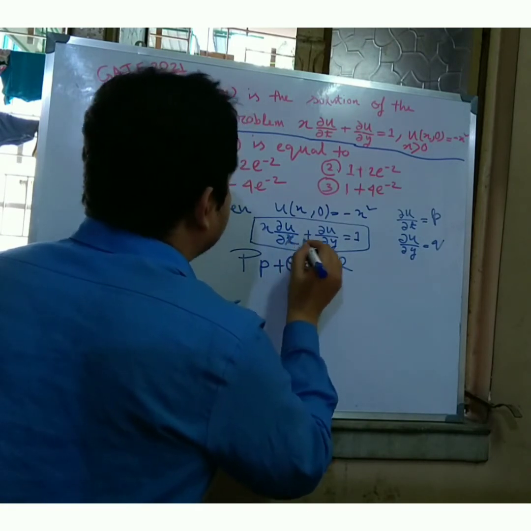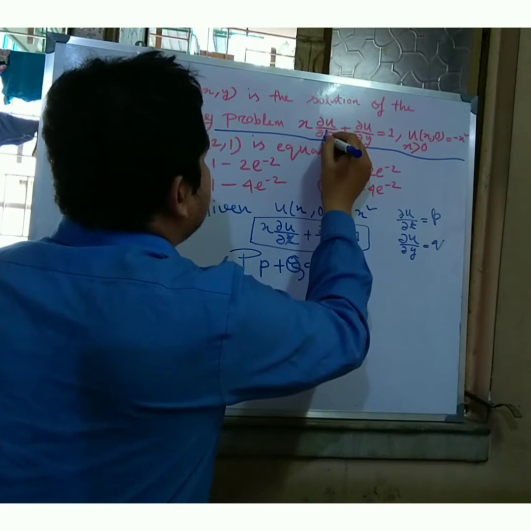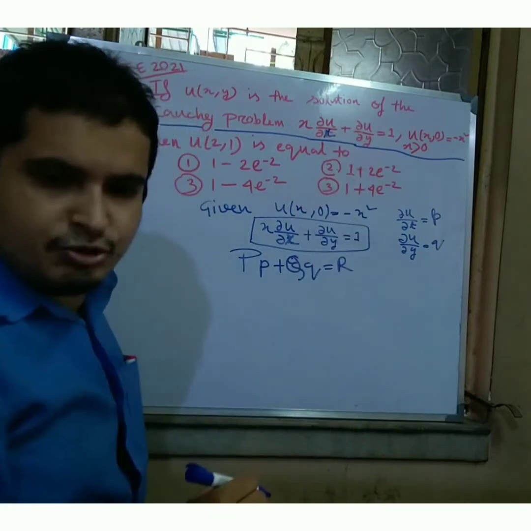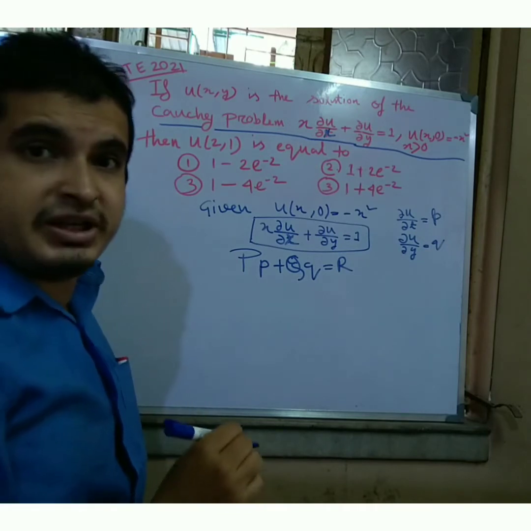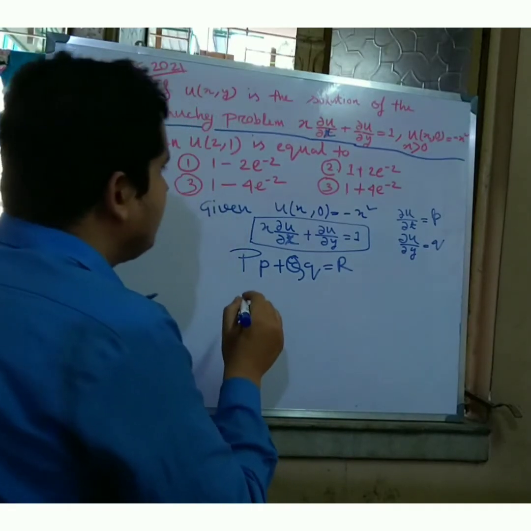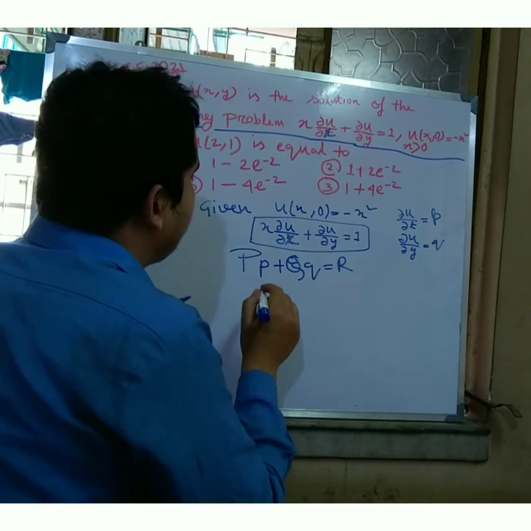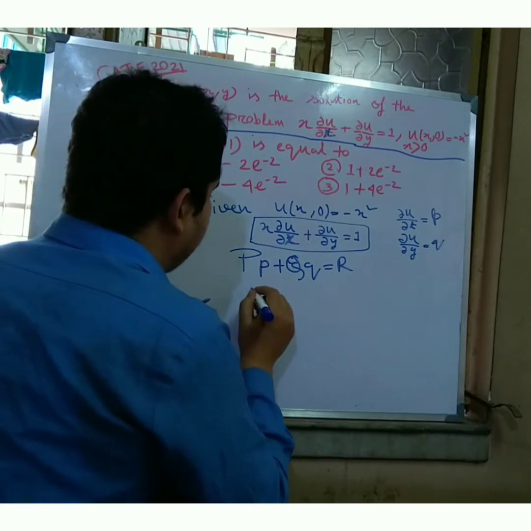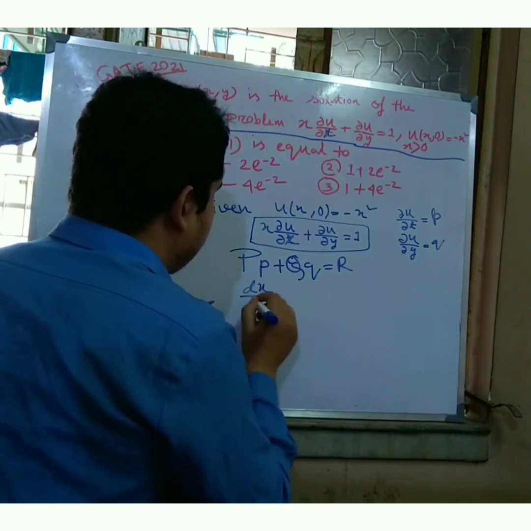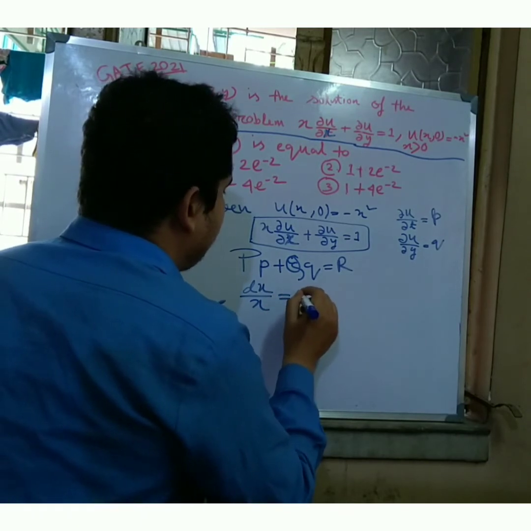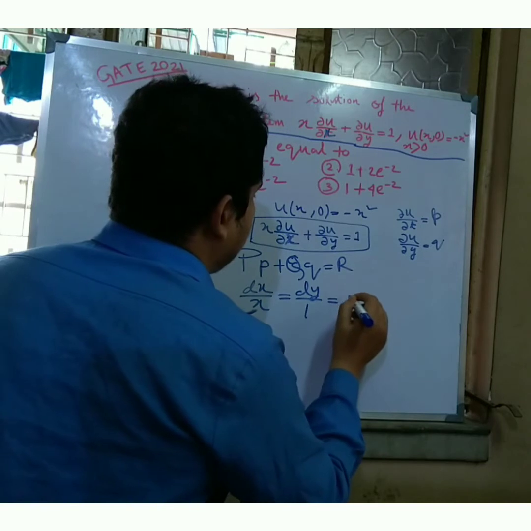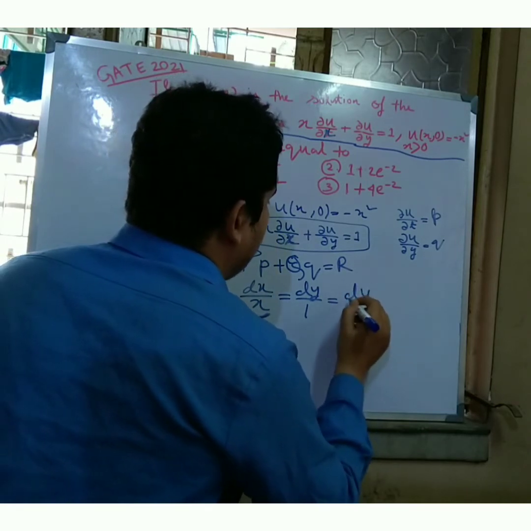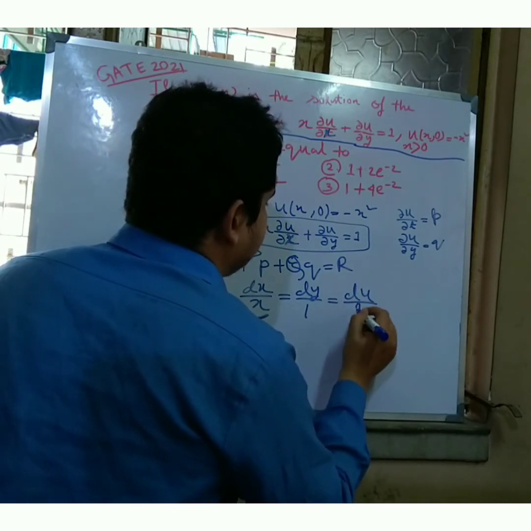So it is x, ∂u/∂x. In the GATE question it is ∂u/∂x. So ∂u/∂x is equal to small p. So whatever I get, dx by x is equal to dy by y is equal to du by 1.